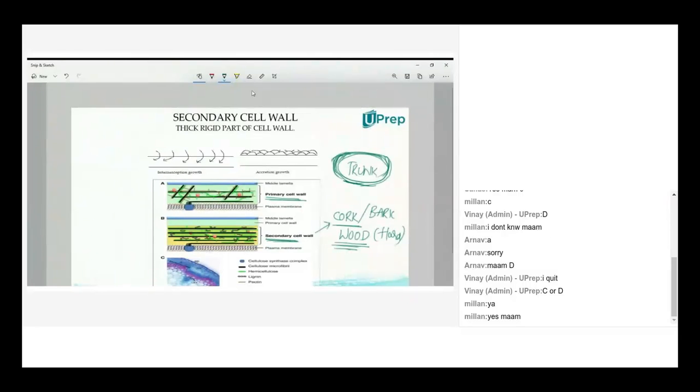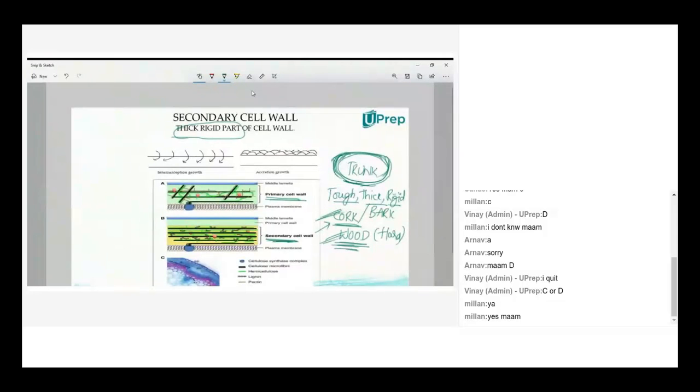which definitely will have secondary cell wall. So when you take the texture of cork or wood, they will be very tough, isn't it? And they will be very thick and rigid. So that explains they will have the secondary cell wall. So what we said, secondary cell wall is the thick rigid part of cell wall. So obviously you find this tough, thick, rigid part of secondary cell wall at the cork position and the wood position of the plants and trees.